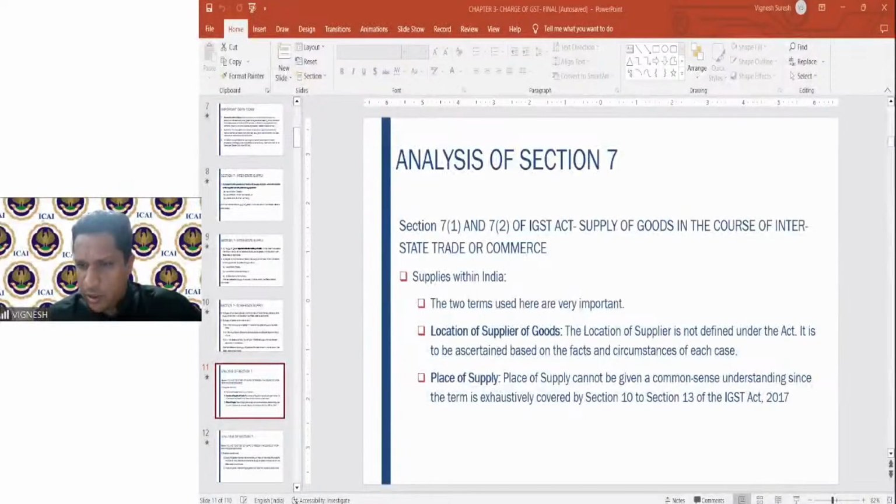Before we summarize and go through the section: Aggregate turnover is used as threshold limit for both regular and composition dealers. Yes, Mancha, you're right. Correct.